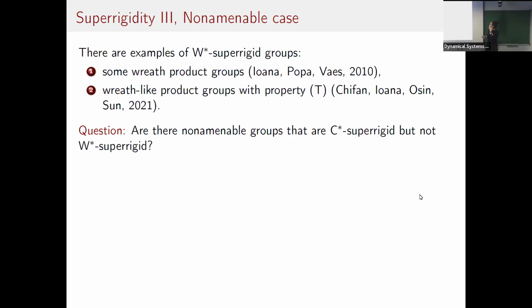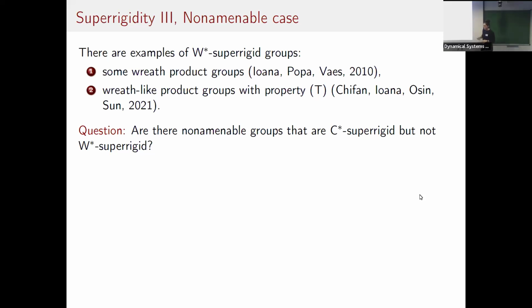However, how to prove these results, even the ones in the C-star algebra case? If you start with the C-star algebra, you use that most likely they will have trivial amenable radical to extend the isomorphism to the von Neumann algebra, and then apply your von Neumann algebra statement in that case. And how to show the superrigidity is usually done through Popa's deformation rigidity theory in most cases.